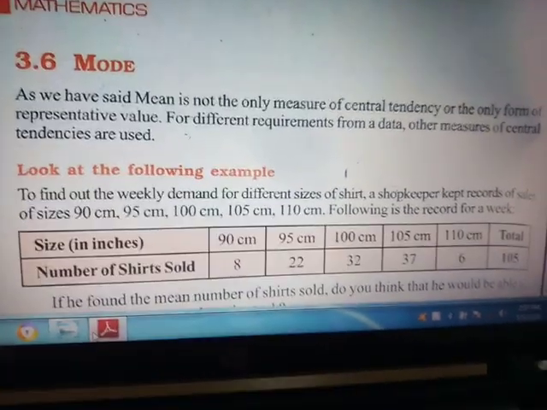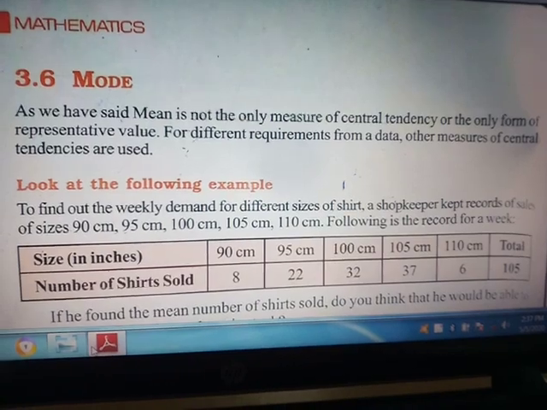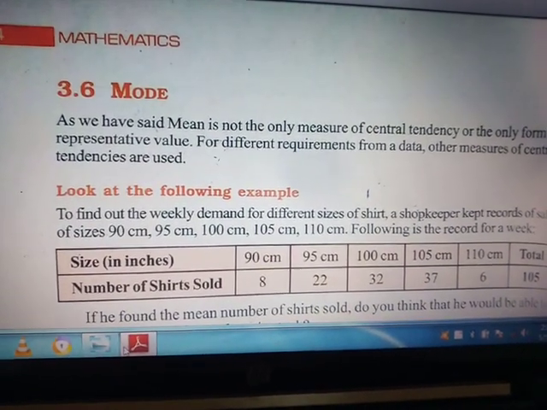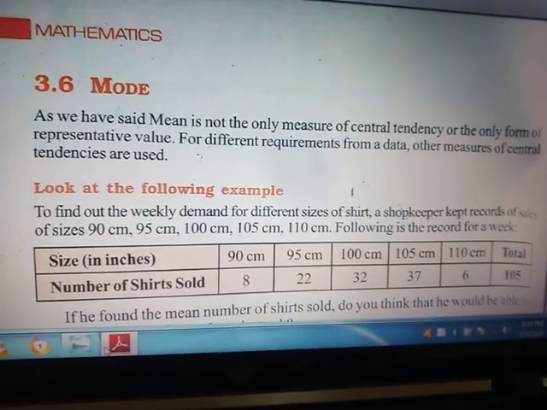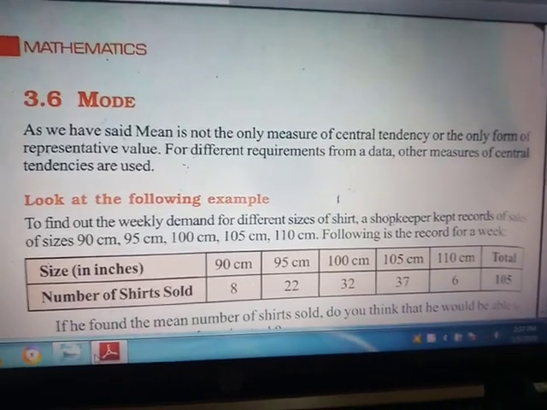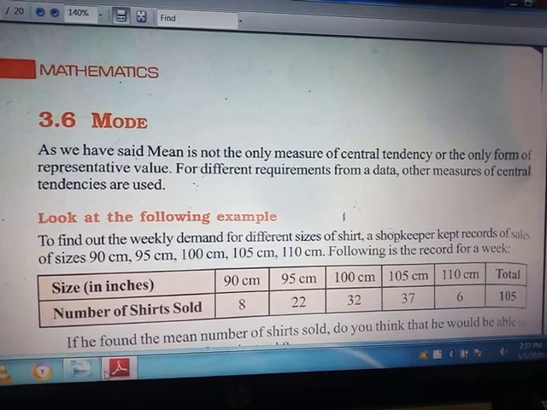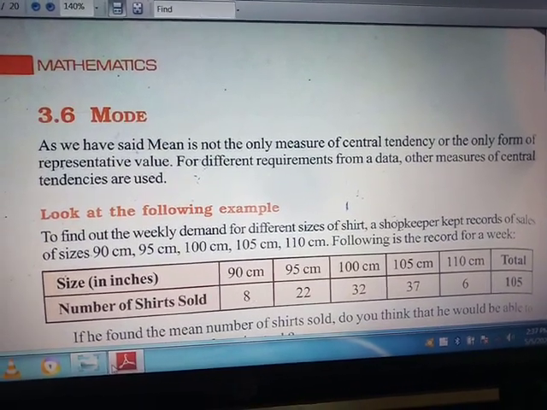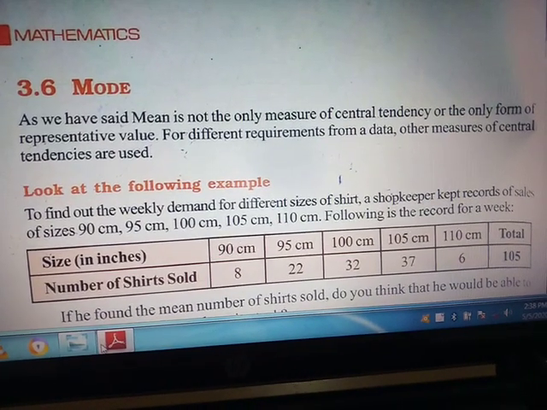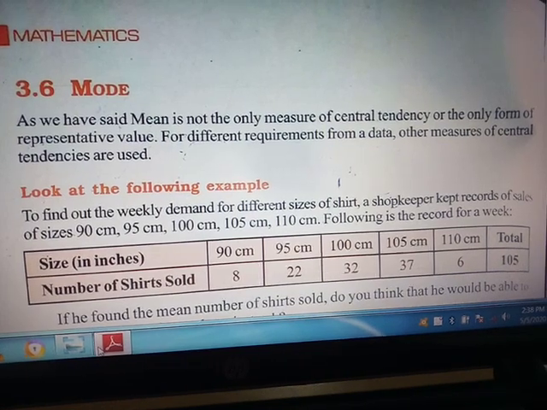Suppose there is data present before you and you have to find the mode of that data. You have numerous data and you have to find the mode. What you will do is just observe the data, to see which data has the maximum outcome. That means the data which is present the maximum number of times will be the modal value of that data.